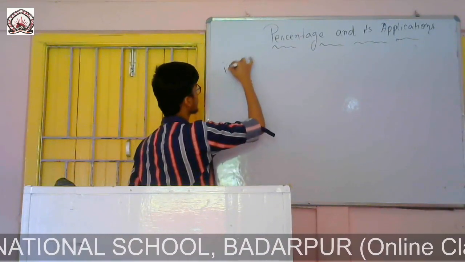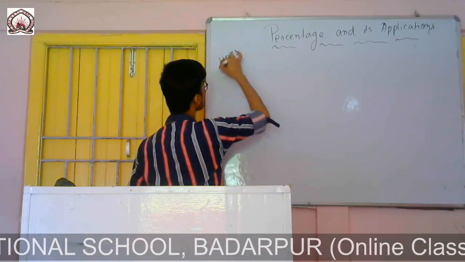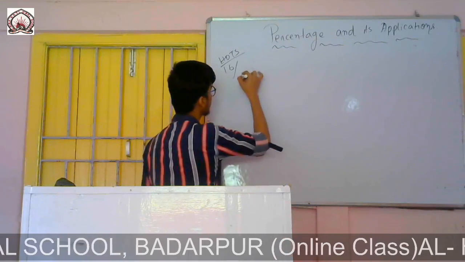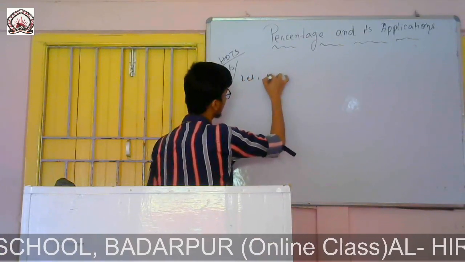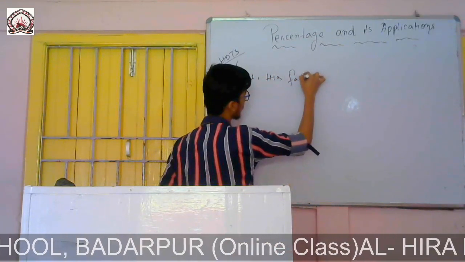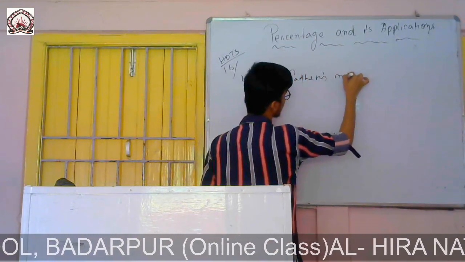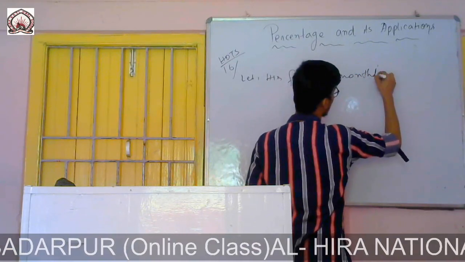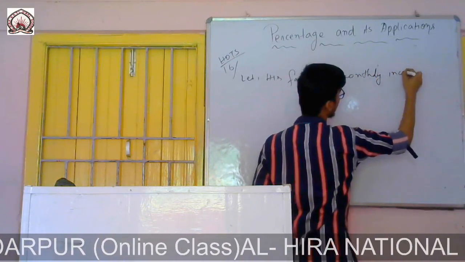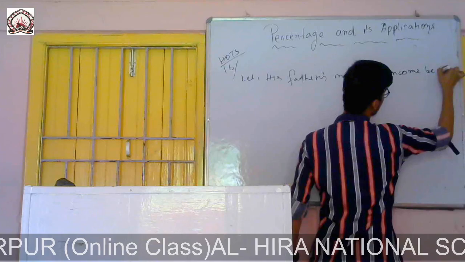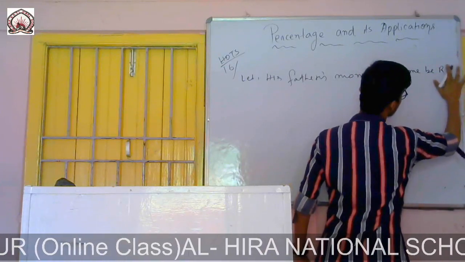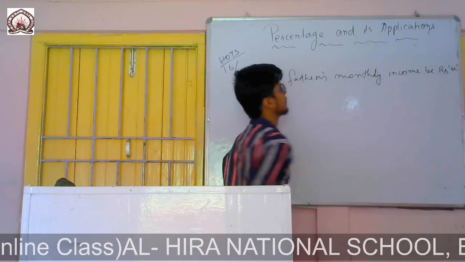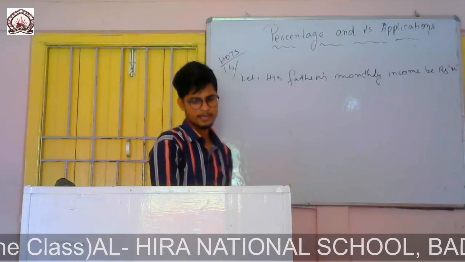So question number 16, higher order thinking. Let this father's monthly income be rupees X. So let his father's monthly income be rupees X.